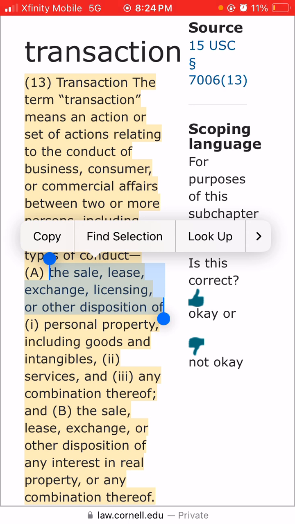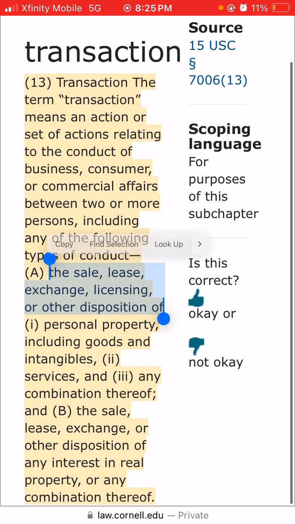The sale, lease, exchange, licensing, or other disposition of 2, services. But to be in a transaction, you're performing some type of action dealing with a consumer affair or business affair between 2 or more persons, and you're selling, leasing, exchanging, licensing, or disposing of services, or any combination thereof.